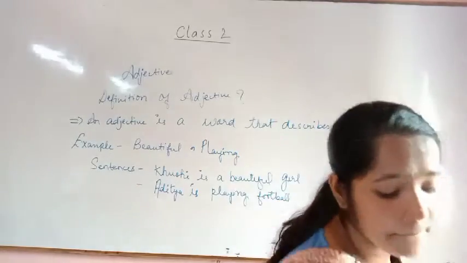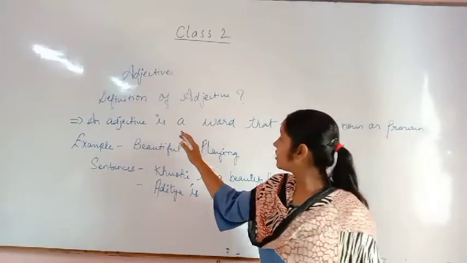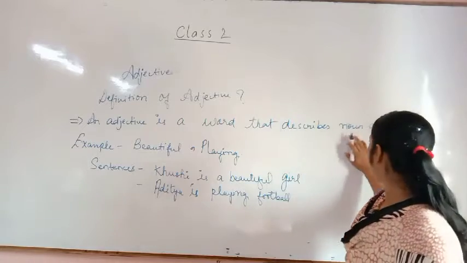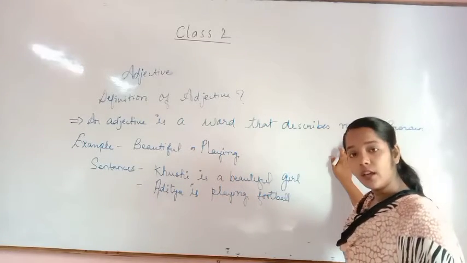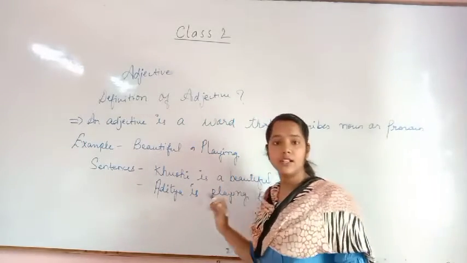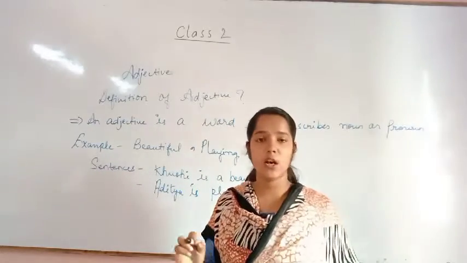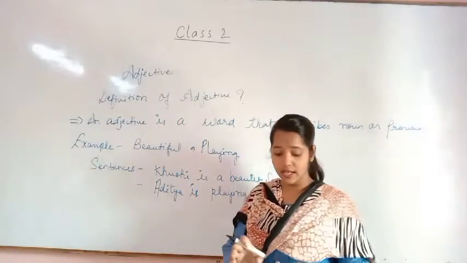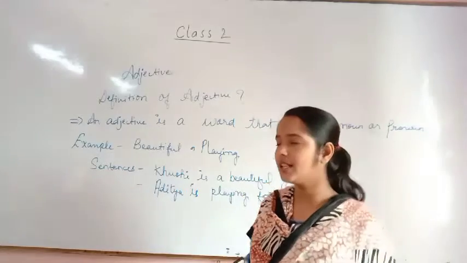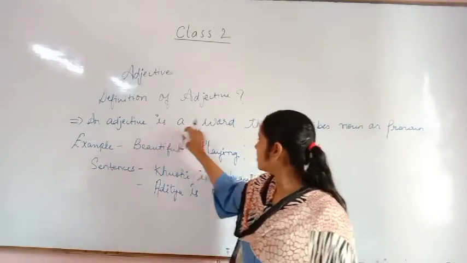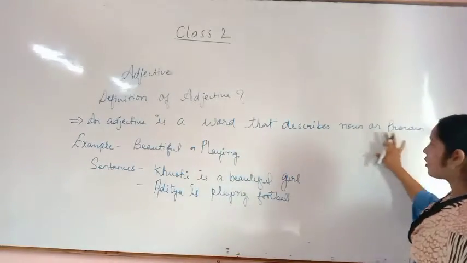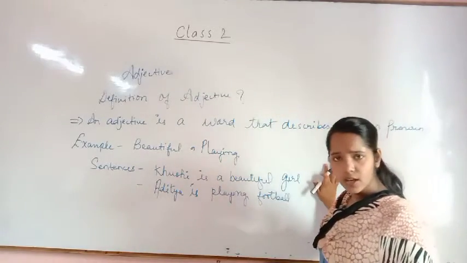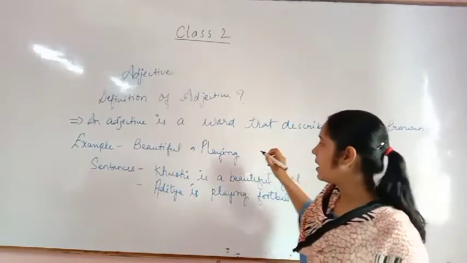That is, an adjective is a word that describes a noun or a pronoun. In many senses we read that an adjective is a qualifying noun, but here we are reading some advanced definition: an adjective is a word that describes a noun or a pronoun. It is very easy, and there are some examples.